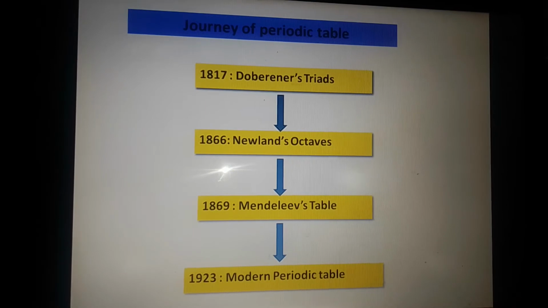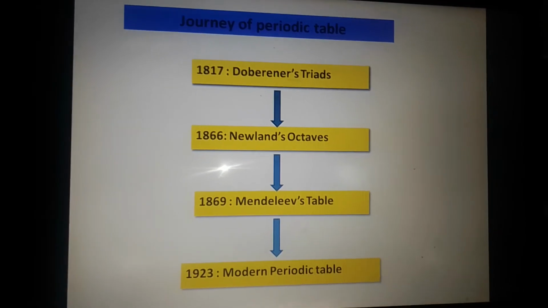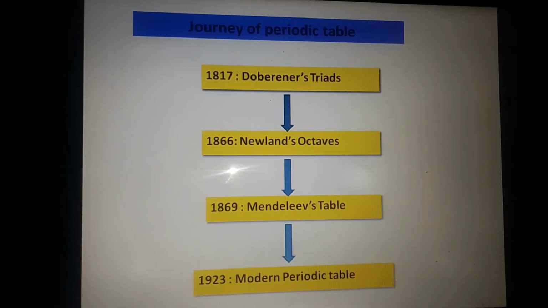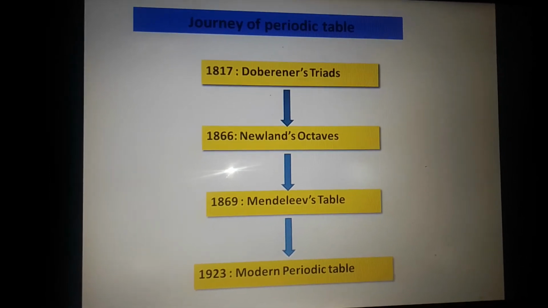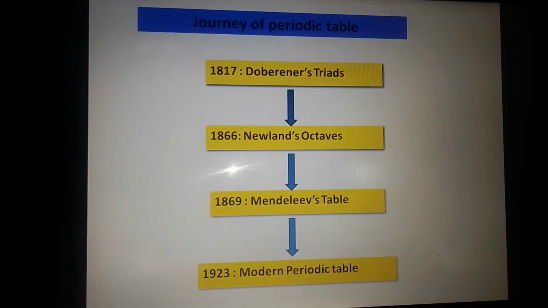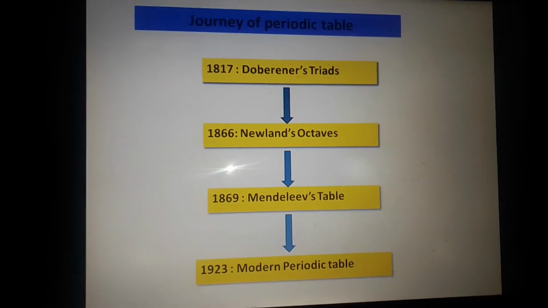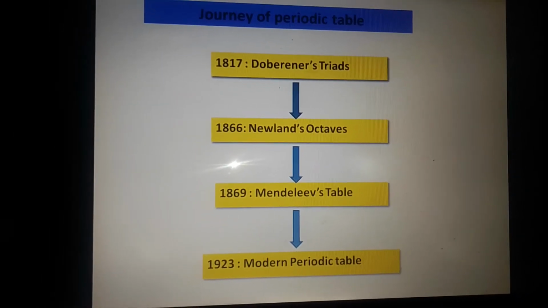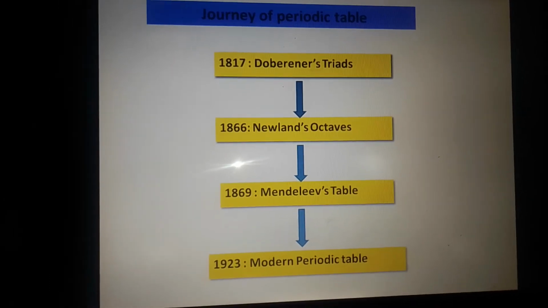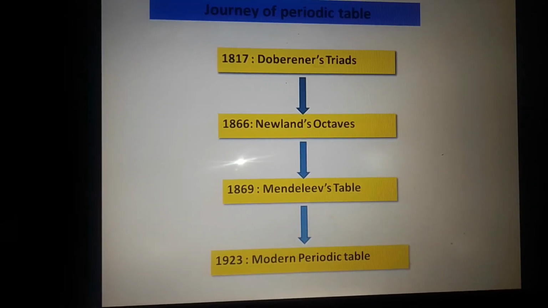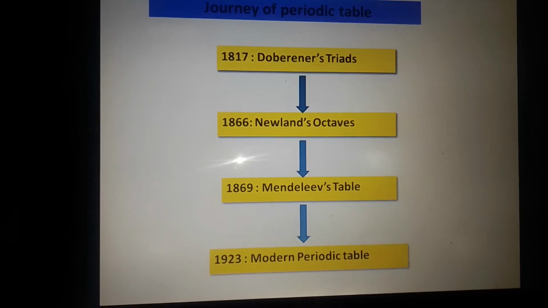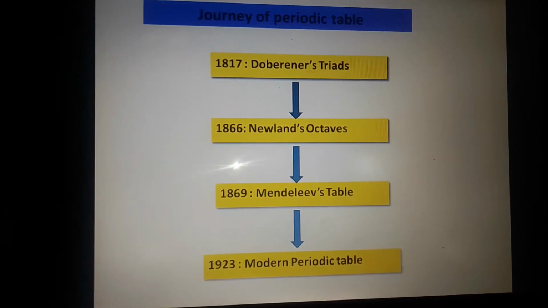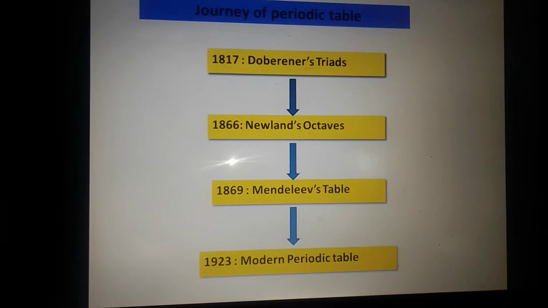Doberiner made a group of three elements in which the middle element has an atomic mass that is the arithmetic mean of the other two elements. Now, in 1866, Newlands' octaves were formed. In that, Newlands said that every eighth element has properties similar to those of the first element.